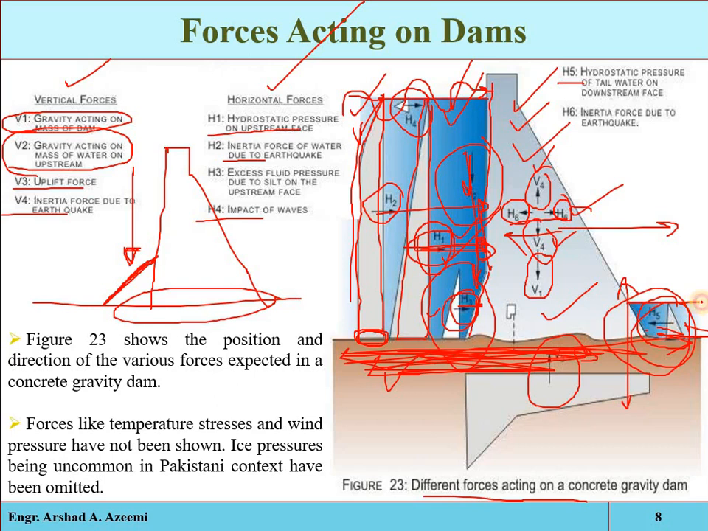For example, if there is some water available at the downstream portion, which is called the tailwater, it will also exert some pressure on the structure, but remember, it will be in the opposite direction of the hydrostatic pressure. And H6 is the inertial forces generated in the dam body due to the horizontal acceleration in the foundation. That acceleration in the foundation will be produced due to the earthquake. So these are the different types of forces, their position and direction.